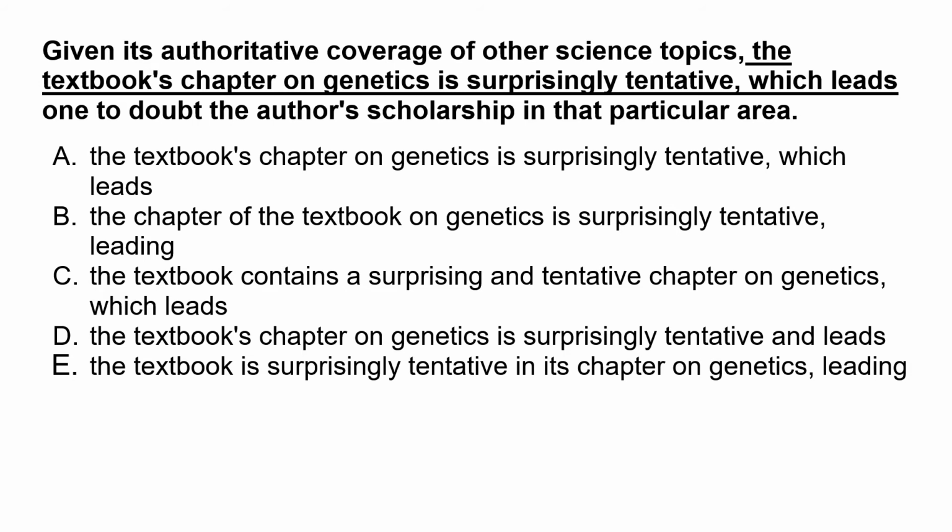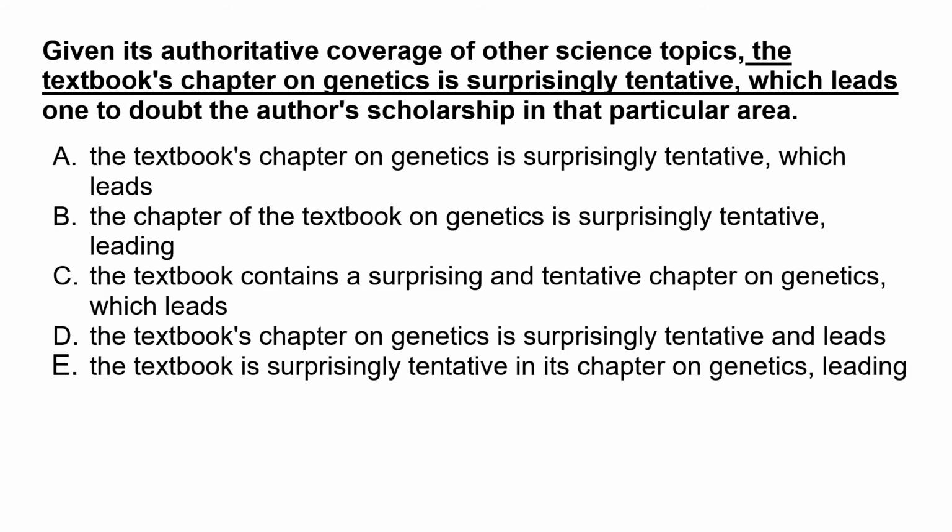You must understand why it is textbook, because they're talking about covering other science topics, and then they say they are finding it surprisingly tentative because that chapter is not as great as the author scholarship implies. So probably the whole book is good considering the other chapters, but that one chapter is going wrong. So it should be book. We are able to eliminate answer choice A, and we are able to eliminate answer choices B and D. So we are left with C. The opening modifier, understanding of that, sorted a lot of things for us, right? We are able to eliminate three answer choices.